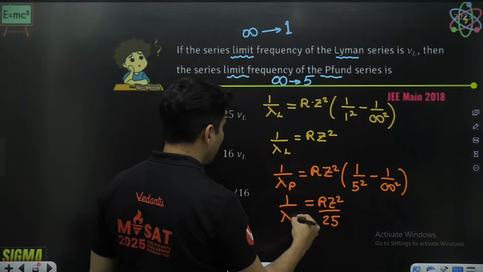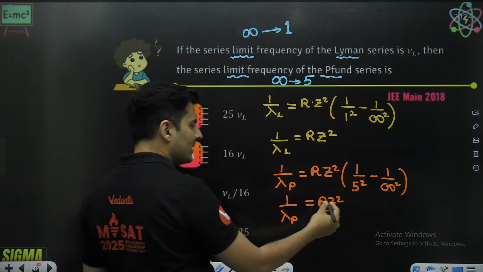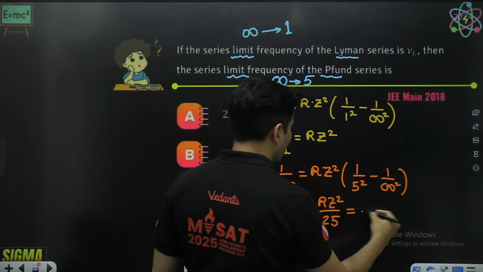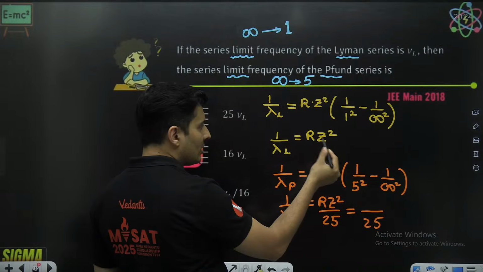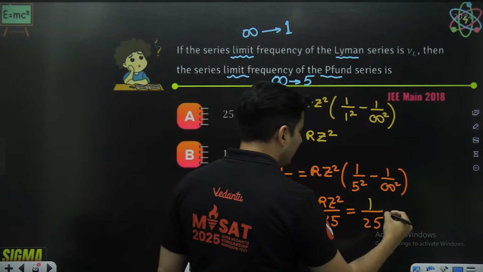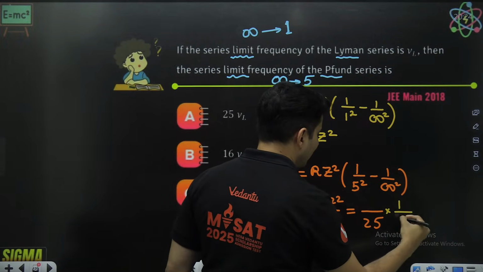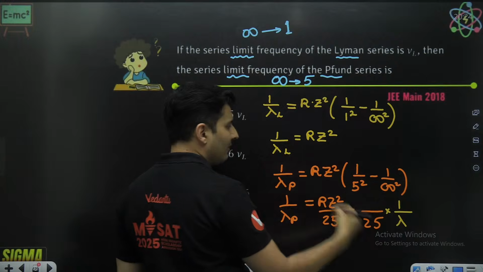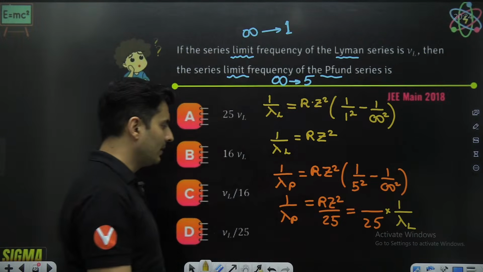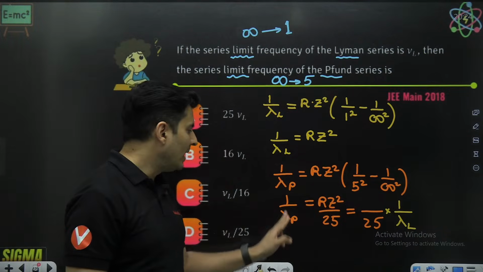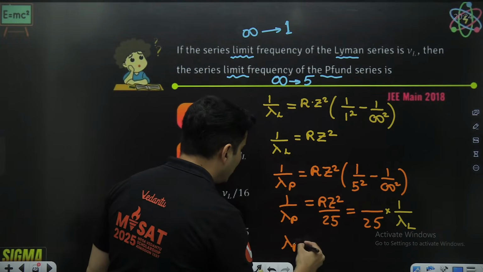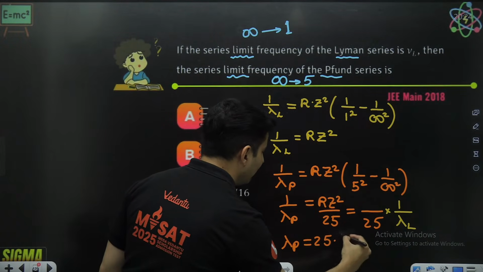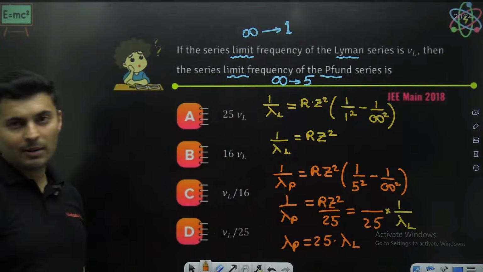That is 1 by lambda P. Since RZ square is 1 by lambda of Lyman, 1 by lambda P is 1 by 25 lambda L. Hence lambda P is 25 times lambda of Lyman.